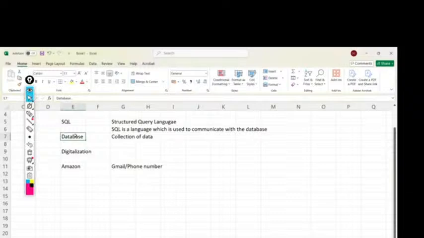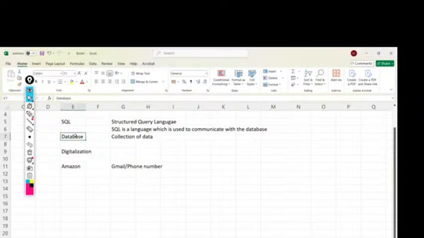SQL is a universal declarative language to maintain or communicate with databases. So SQL is only a language. To use this language, we have some tools in the market. MySQL is one tool, Oracle SQL is one tool, likewise SQL Server.